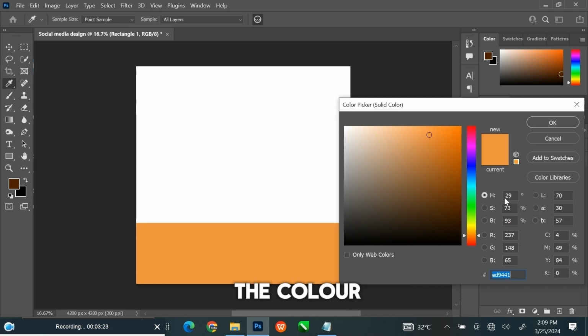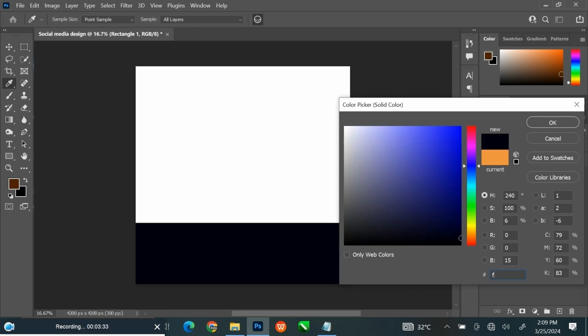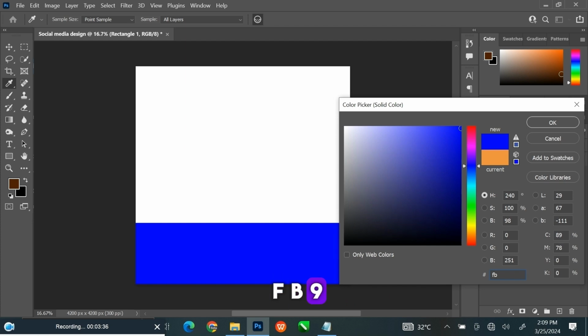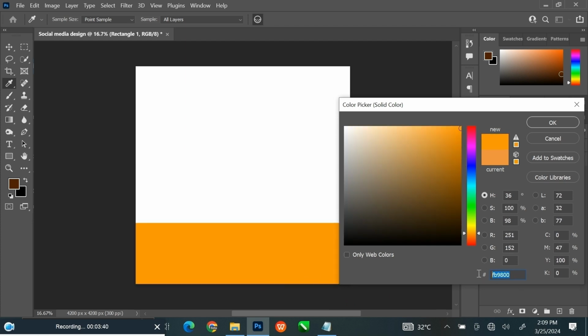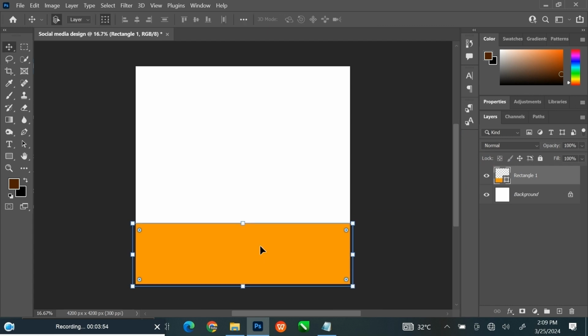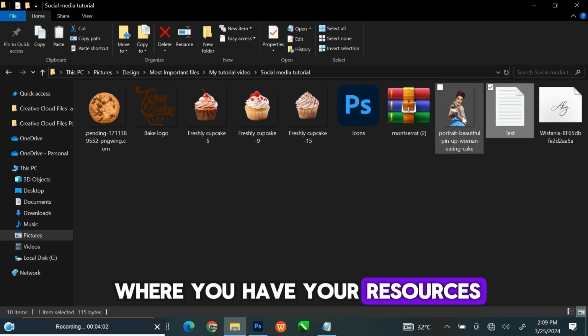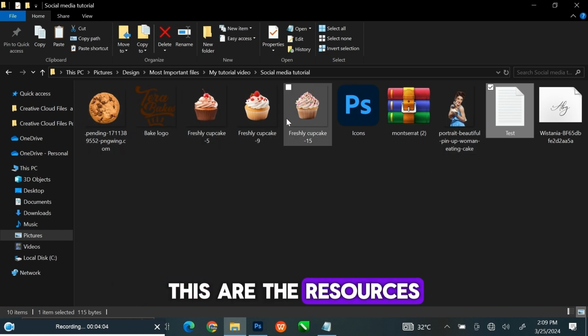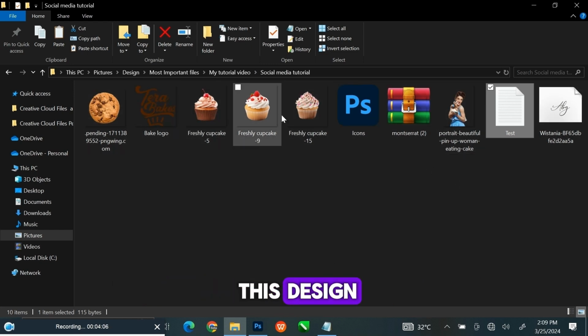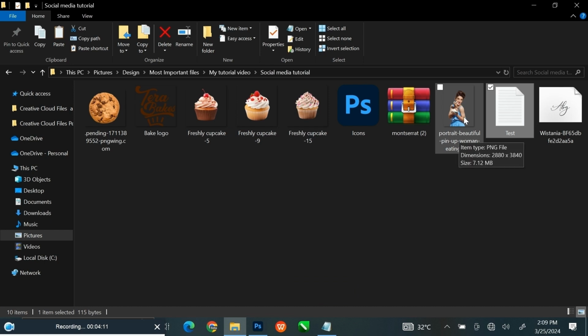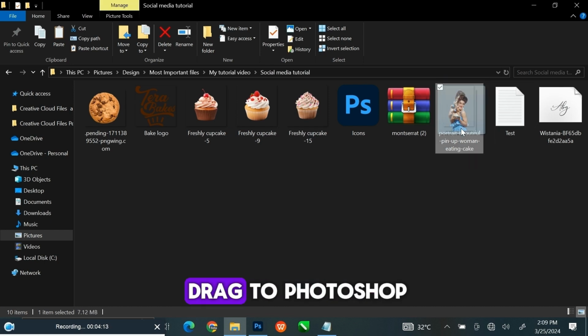Double-click to open the color. The color number is FB9800. Then click OK. Go to the folder where you have your resources. These are the resources we are using for this design. Click and hold, then drag to Photoshop.